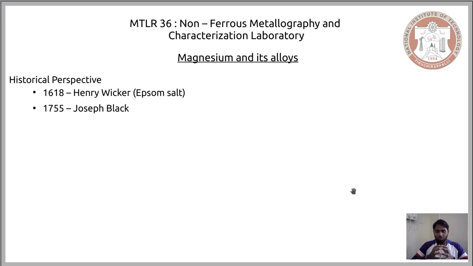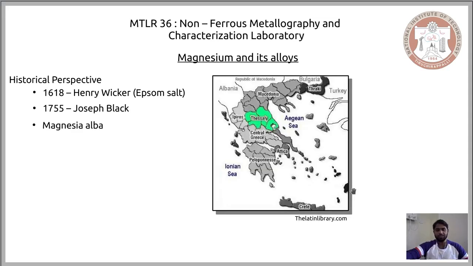Now, the source or the mineral that he used to separate magnesium from was not Epsom salt. It was something that was referred to as magnesia alba. Magnesia alba was a compound that was known to us even before Epsom salt. However, this was not a compound that was of any use to us. This was largely used by alchemists, people who practice alchemy.